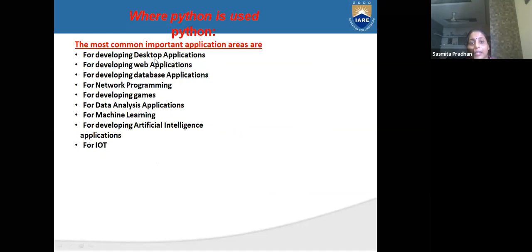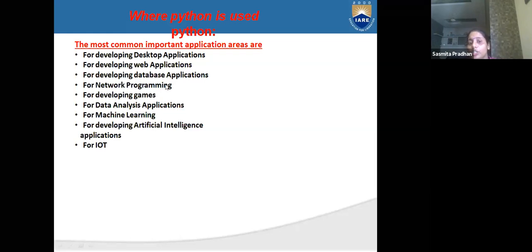Where is Python used? Here, developing desktop applications. You can download Python from www.python.org and execute it. That is developing applications. For developing web applications, on your website you can apply and execute, you can develop your web applications.